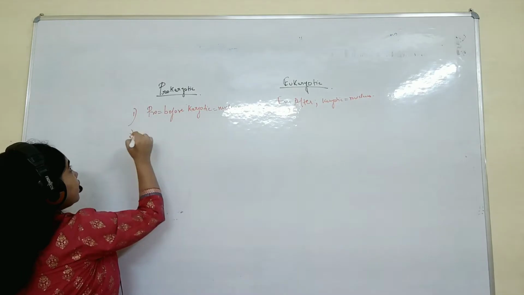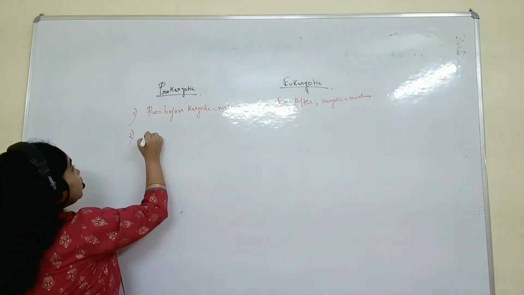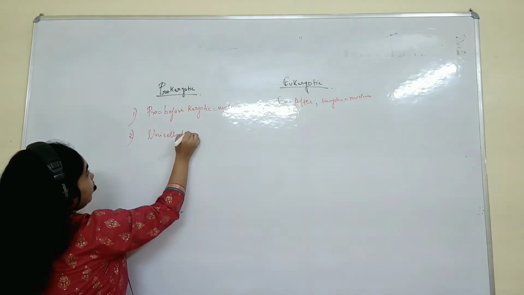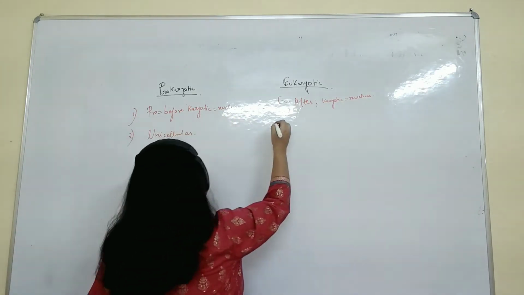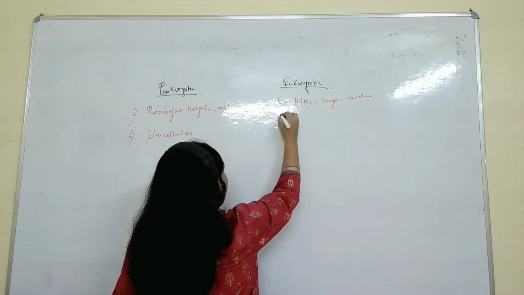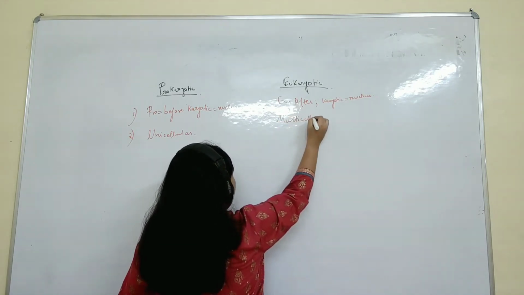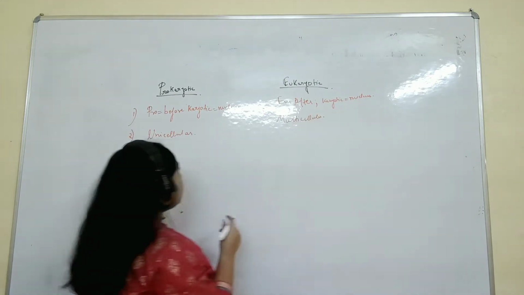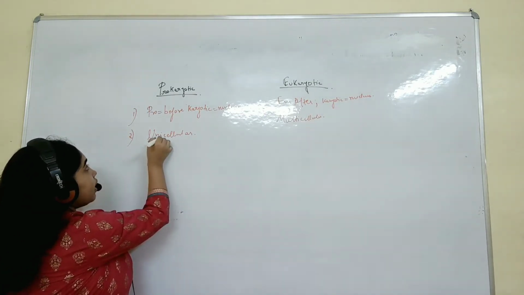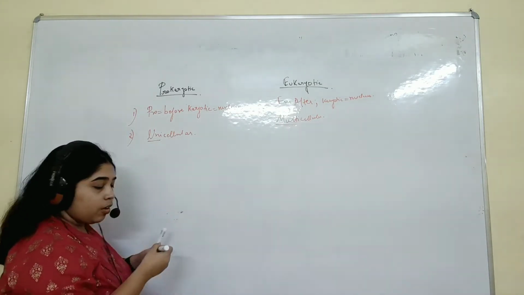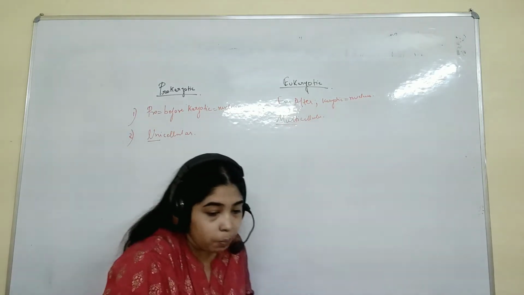Point 2: generally the prokaryotic are unicellular. I have explained unicellular in the first video, please go and see there. Unicellular, and here they are multicellular. Unicellular means only one cell, uni means only one cell. Multi means many cells. Multicellular means many cells. This is visible properly, I guess.